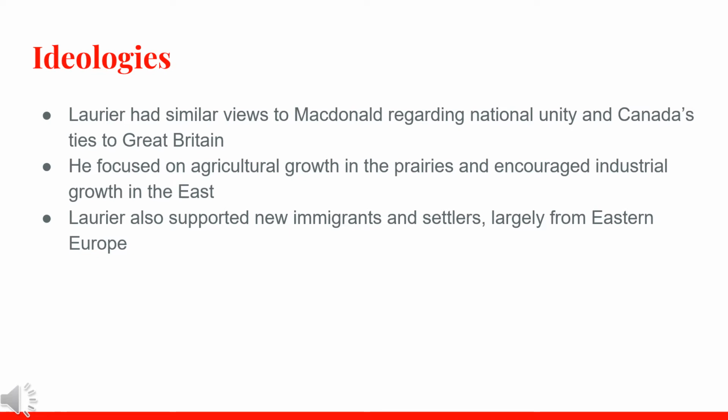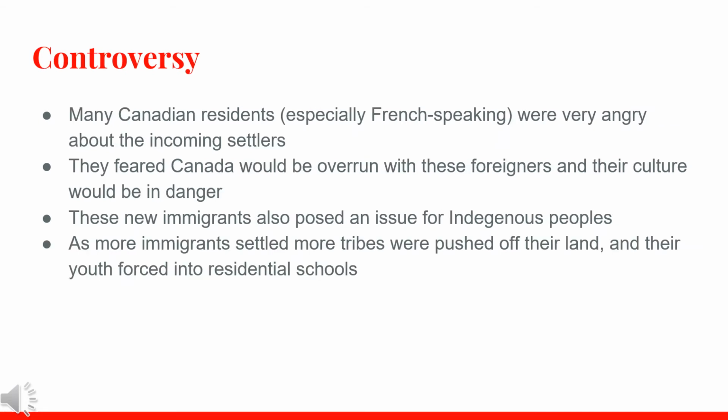He focused on agricultural growth in the prairies and encouraged industrial growth in the east. Laurier also supported new immigrants and settlers, largely from Eastern Europe. Controversy. Many Canadian residents, especially French-speaking residents, were very angry about the incoming settlers. They feared Canada would be overrun with these foreigners and their culture would be in danger, and they would become an even smaller minority in an increasingly English-speaking nation.